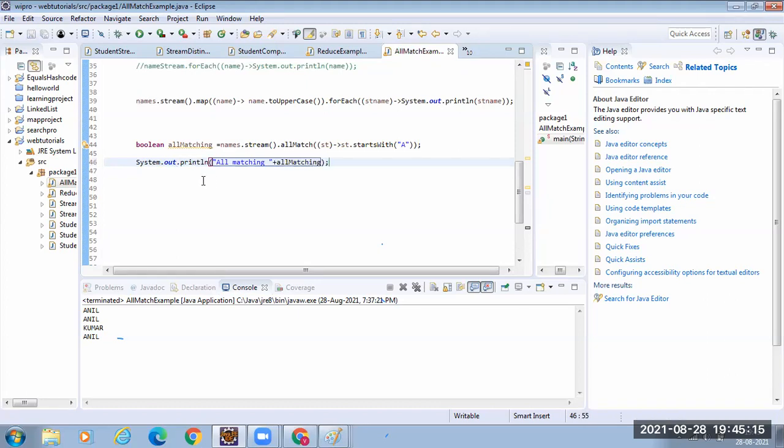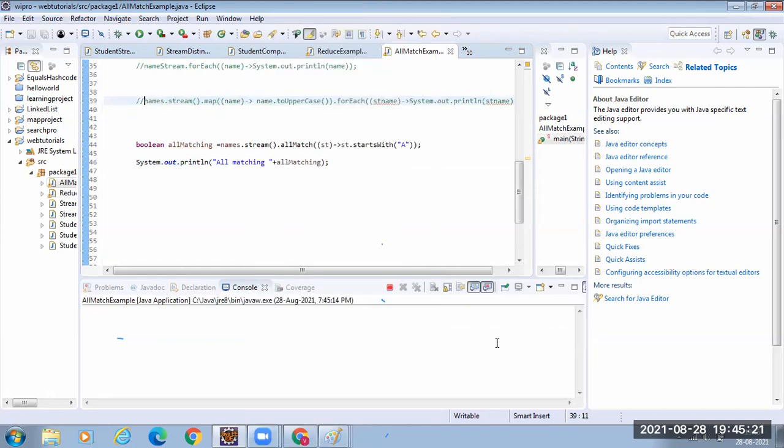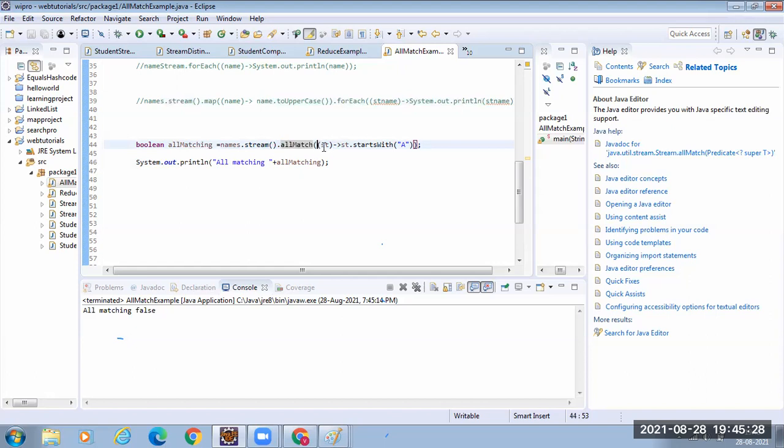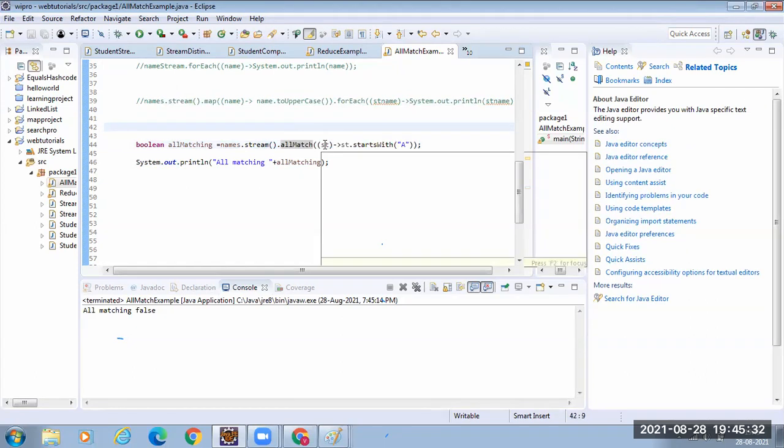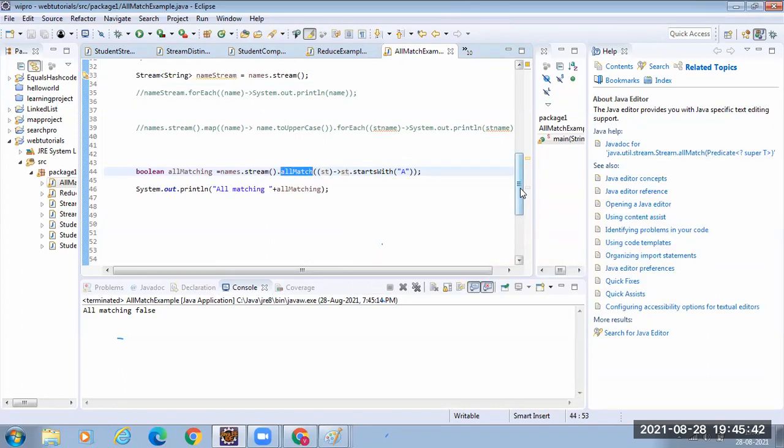It should return false. Why? Because allMatch takes the predicate and passes the elements one by one, right? Only if all the contents in my stream match this condition does allMatch return true, otherwise false.